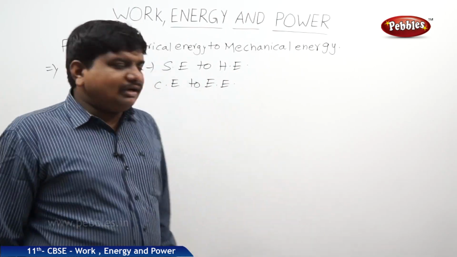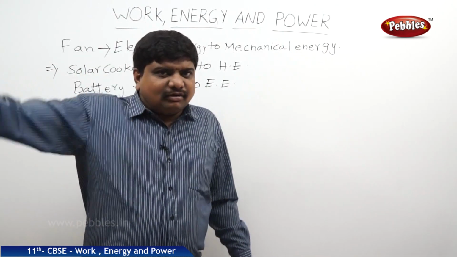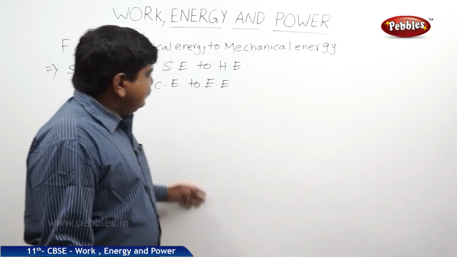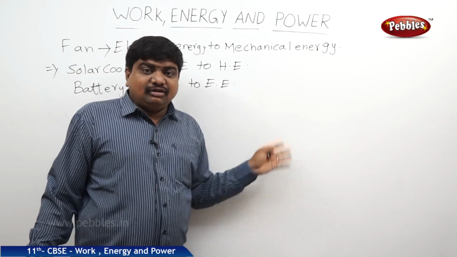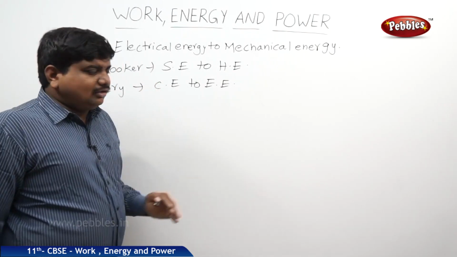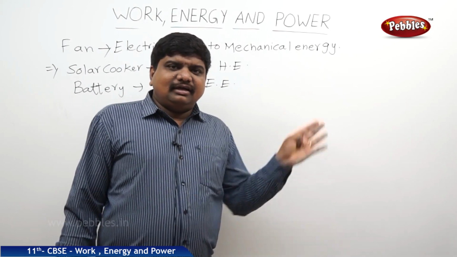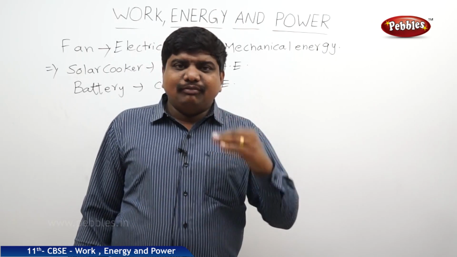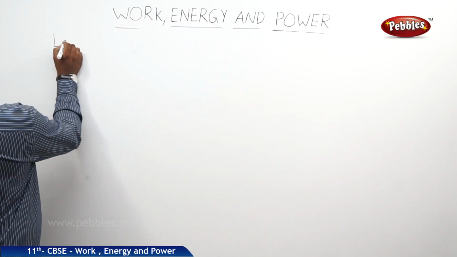So what we can understand from these examples is, in the given path, total energy is constant, meaning energy is neither created nor destroyed, and in another way, the energy is converting from one form to another form without any loss or change. This is the definition of the law of conservation of energy. Now we will see whether the law of conservation of energy is valid in the case of a freely falling body. So next, the law of conservation of energy in a freely falling body.